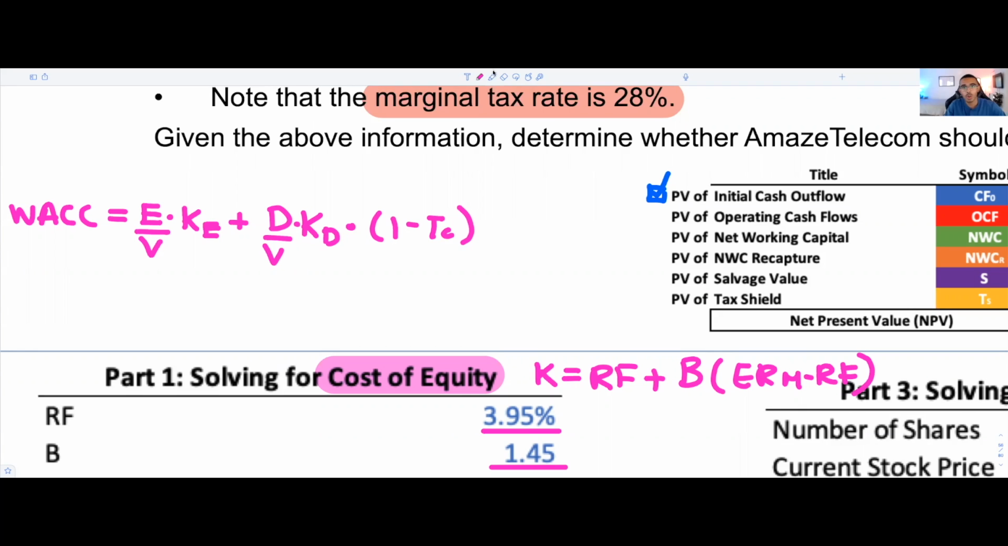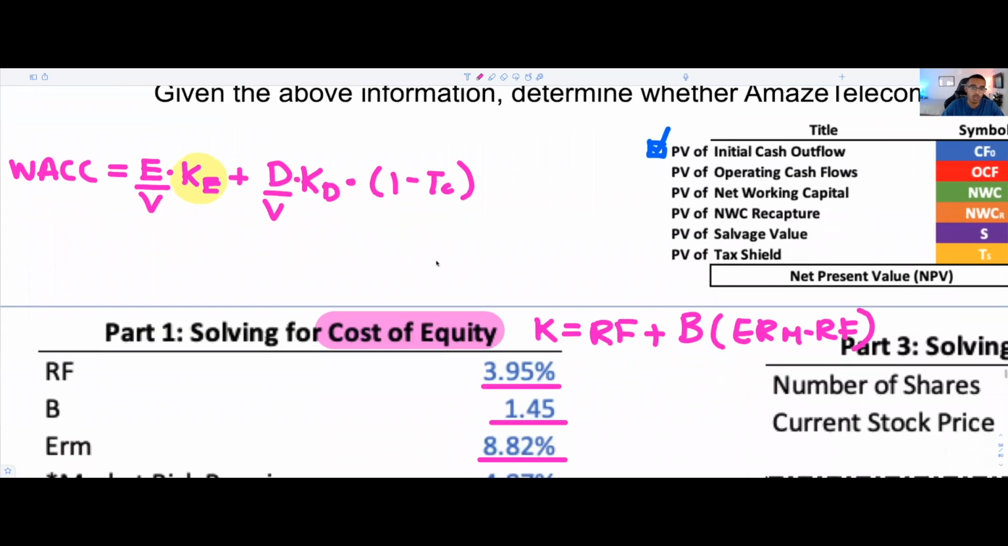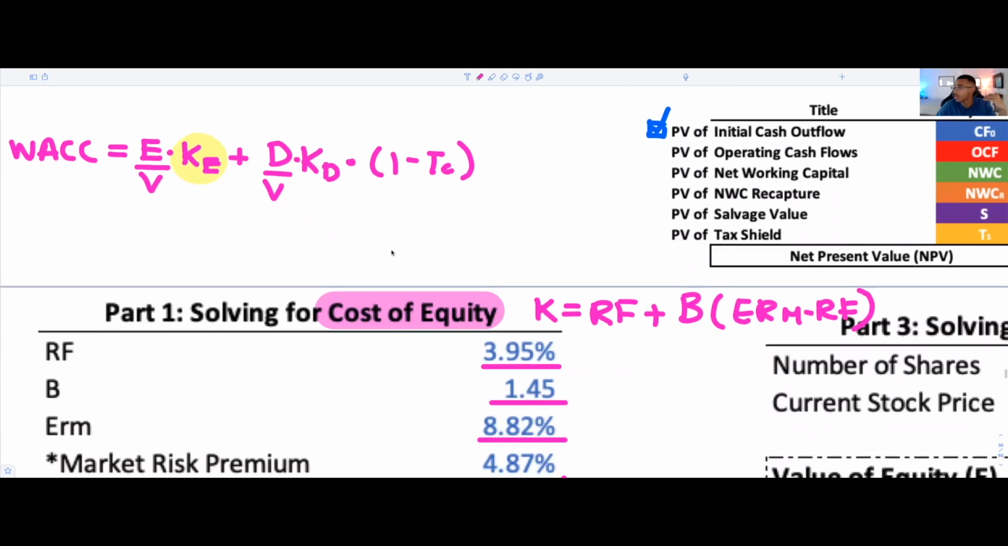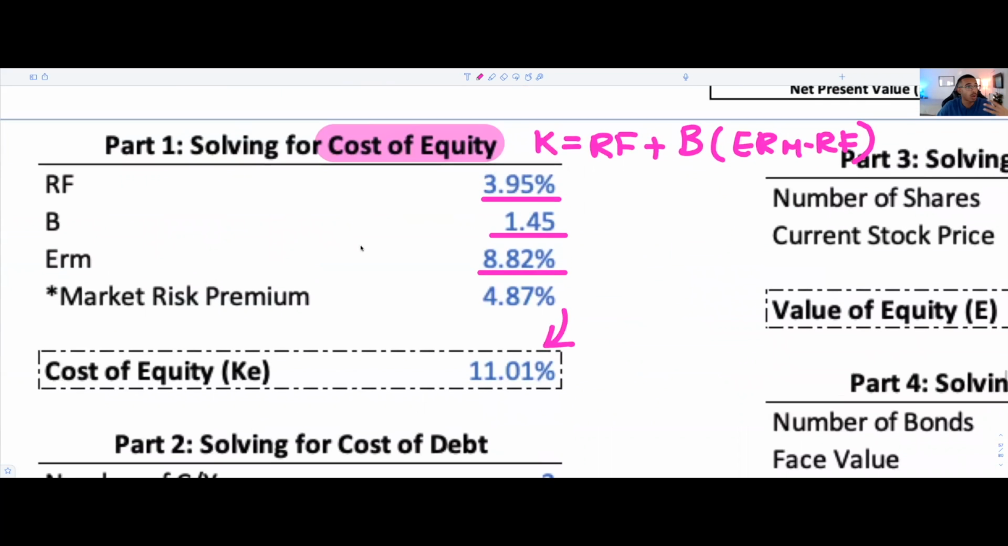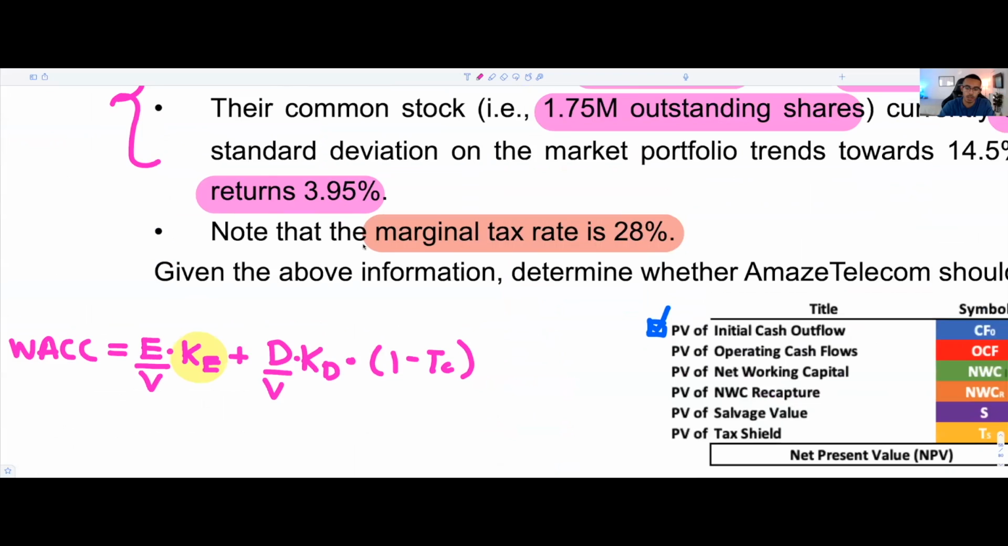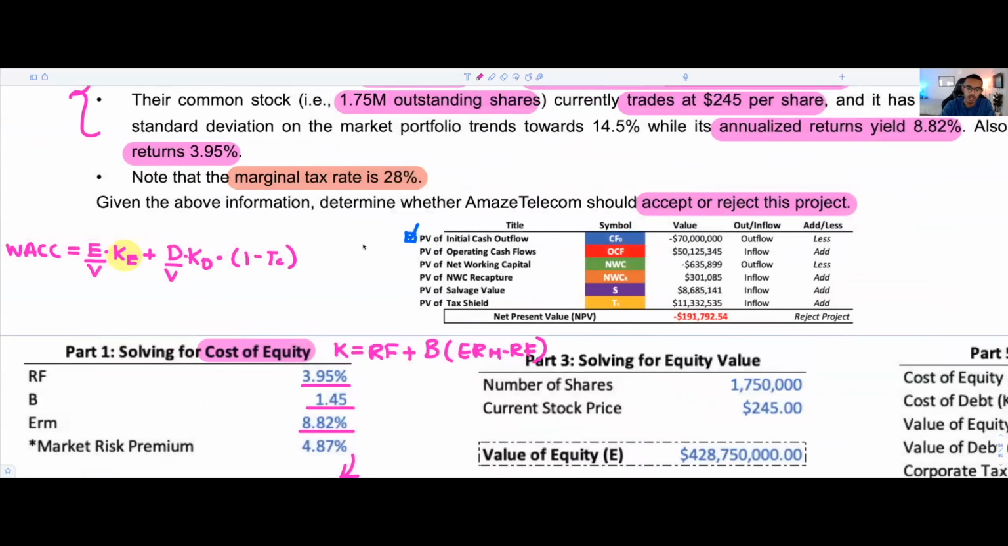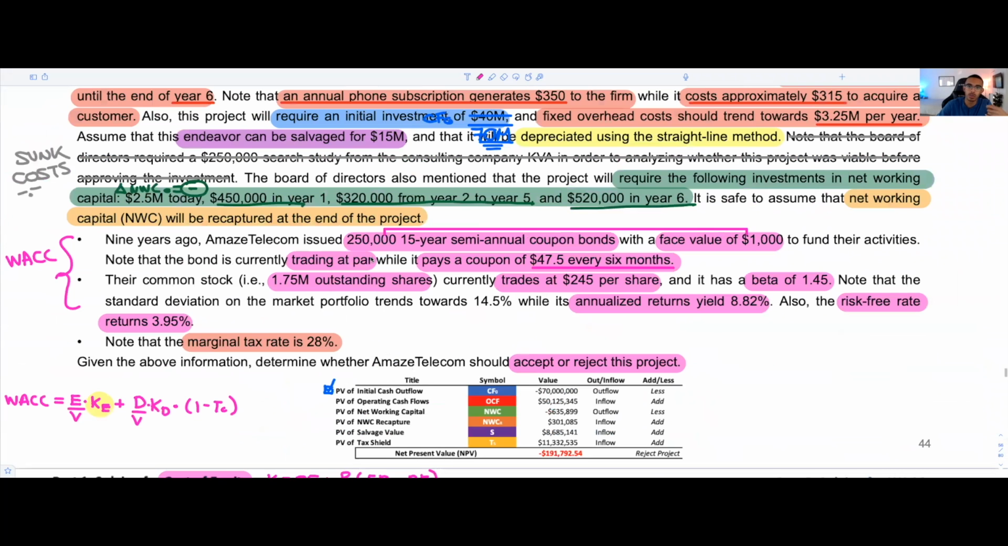So just now we were able to solve for the cost of equity. The next step now is to solve for the cost of debt. I like to go through steps, step by step, and make this easier for myself. The cost of debt, what I want you to remember, and that's something that you're going to need to apply within your WACC chapter, is that in this question, if we zoom out a little bit, they told us that the company, Amaze Telecom,